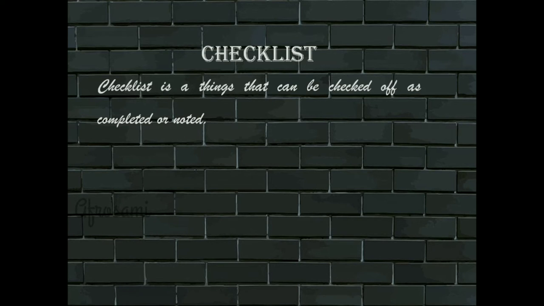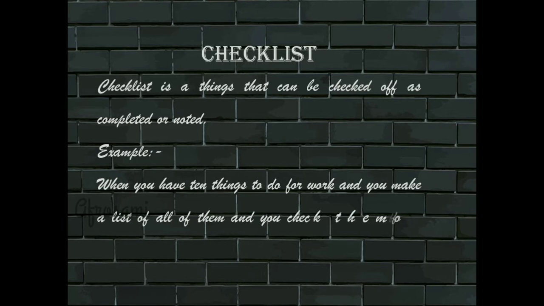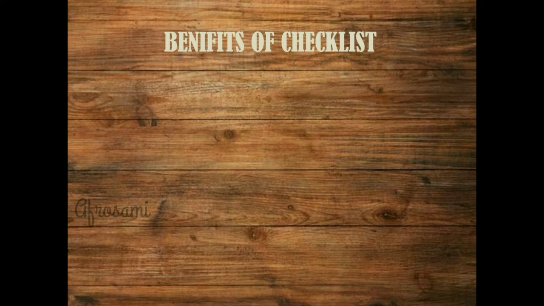A checklist is a list of things that can be checked off as completed or noted. For example, when you have 10 things to do for a work, you make a list of all of them and check them off as you accomplish each of them. So for your goal or your achievements, make a list of what you are going to do and check whether it has been completed or not. Note it, and if anything is pending, you can continue it. That's why a checklist is very important.